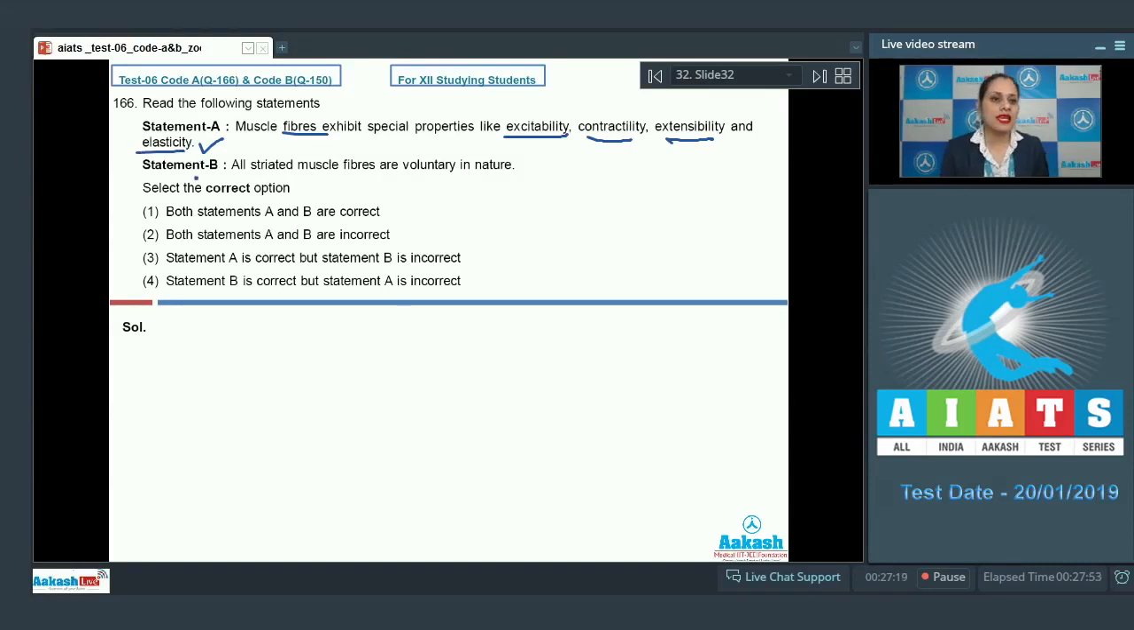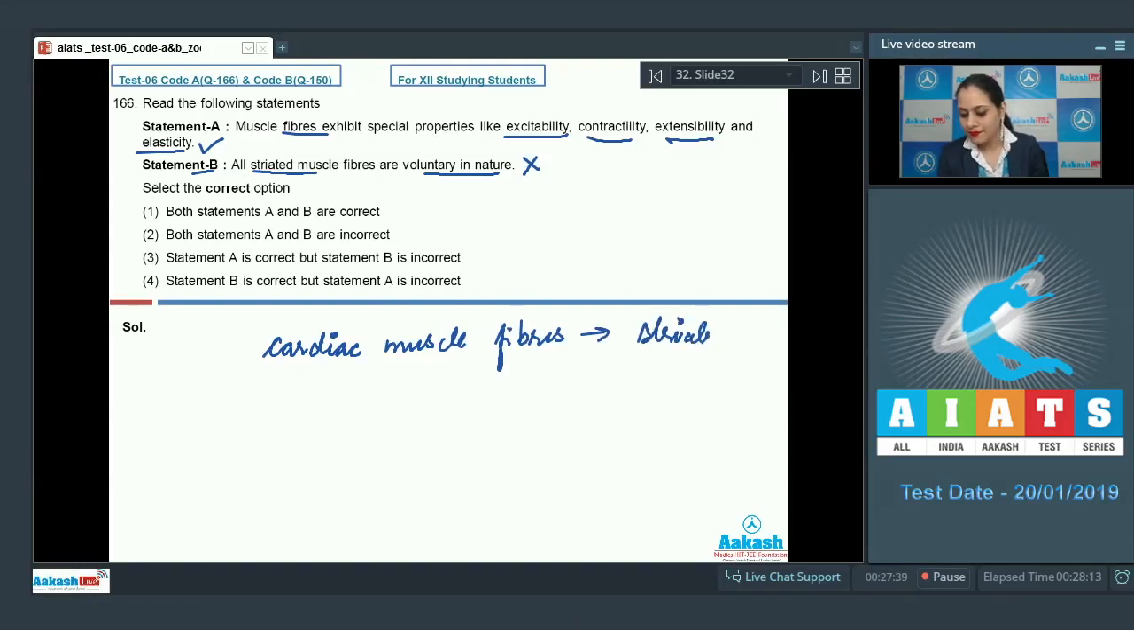And the next statement is Statement B. All striated muscle fibers are voluntary in nature, and this is an incorrect statement because the exception is cardiac muscle fibers. These muscle fibers are striated, but these are involuntary in nature. So this is an incorrect statement.